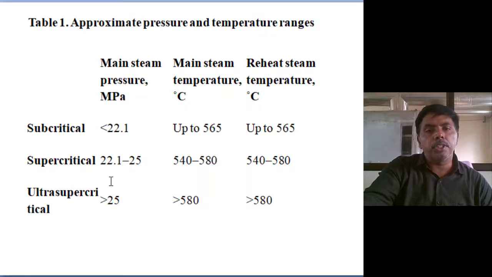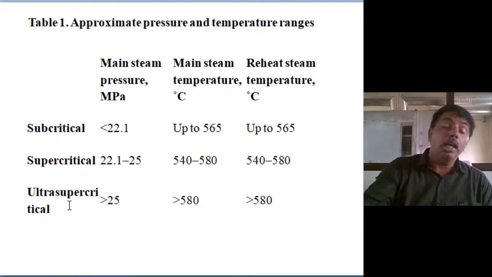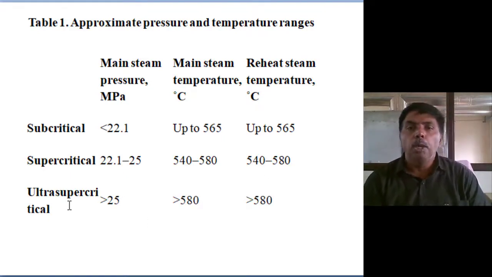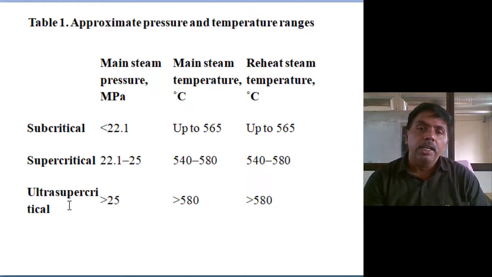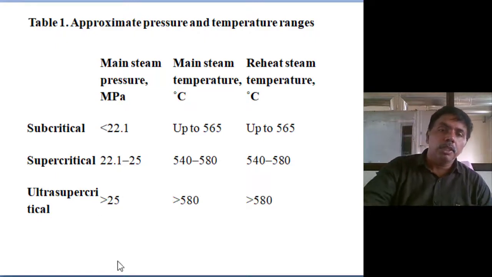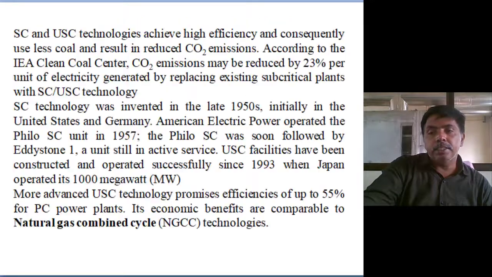Supercritical thermal power plants range from 221 bar to 250 bar pressure. The superheat and reheat temperatures are 540 to 580. Reheat temperature is also in the same range. Ultra supercritical thermal power plant, more than 250 bar pressure we are maintaining, and main steam temperature we are reaching 580 degrees centigrade, and reheat temperature also more than 580 degrees centigrade.